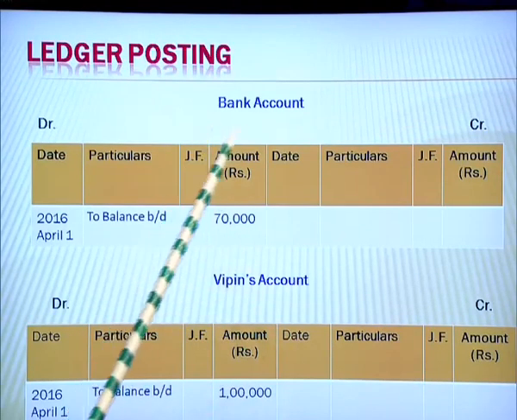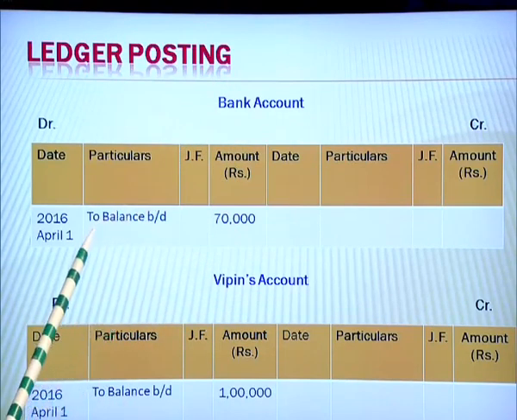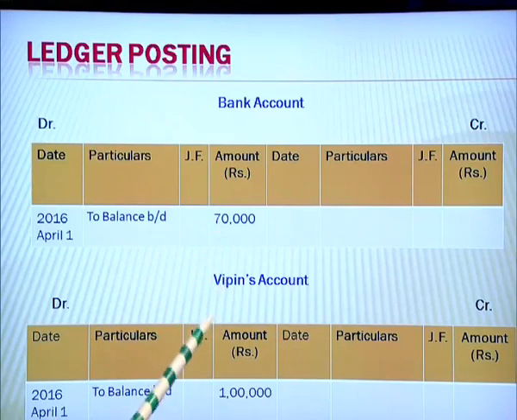Third was bank account. Again it was debited. So, we shall write to balance brought down an amount of 70,000 rupees. The next was Vipin, who was our debtor. So, Vipin's account being debited. So, to balance brought down 1 lakh rupees.